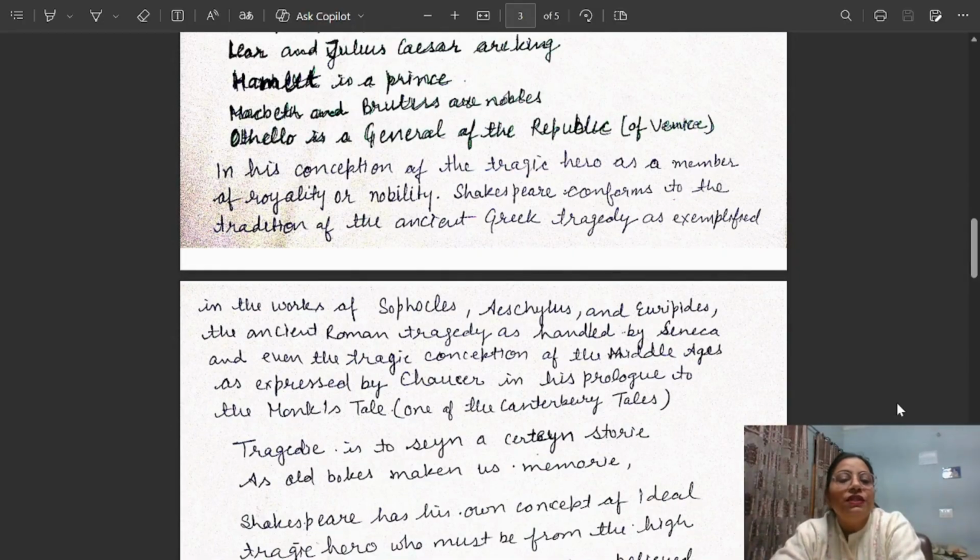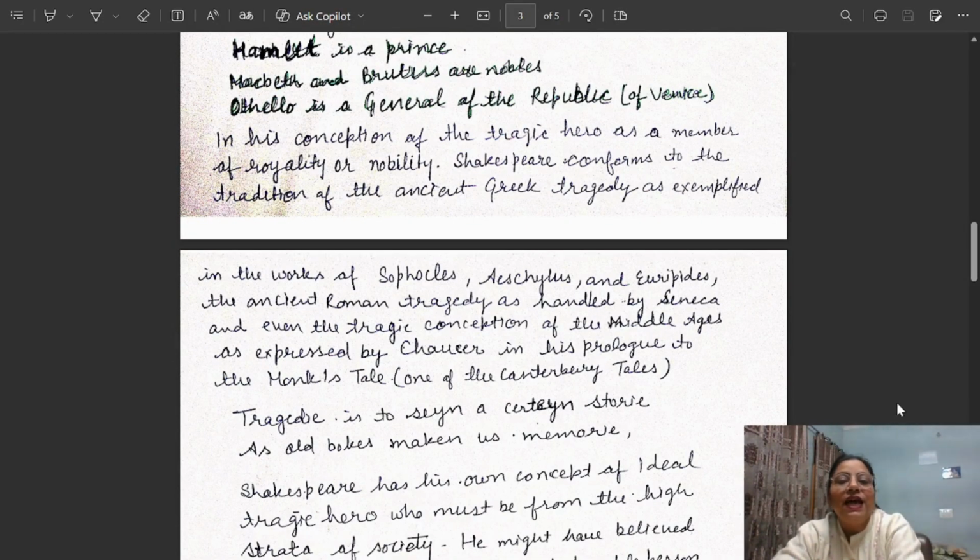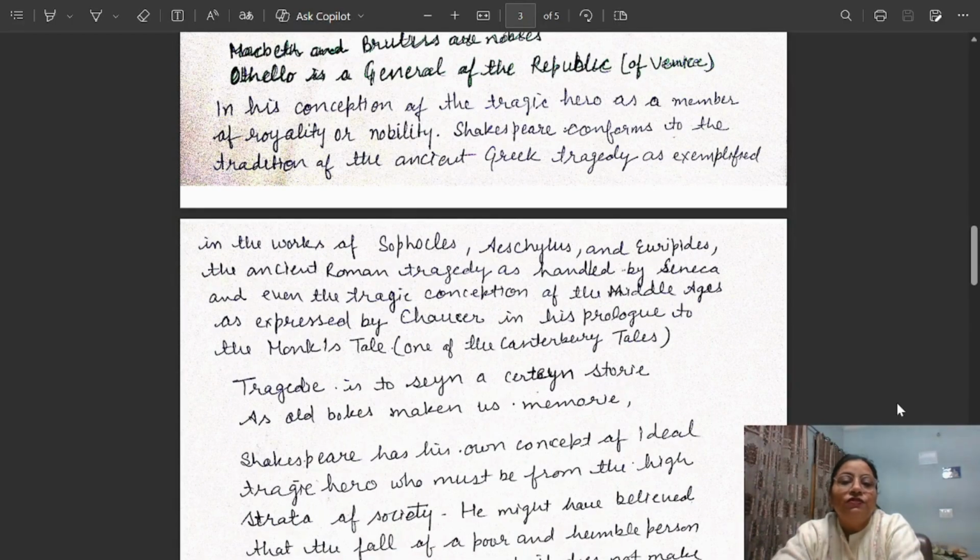Shakespeare conforms to the tradition of the ancient Greek tragedy as exemplified in the works of Sophocles, Aeschylus, Euripides, the ancient Roman tragedy as handled by Seneca, and even the tragic conception of the Middle Ages as expressed by Chaucer in his prologue to the Monk's Tale, one of the Canterbury Tales. So here, in his conception of the tragic hero as a member of royalty and nobility that we have discussed, Shakespeare conforms to the tradition of ancient Greek tragedies as exemplified in the works of